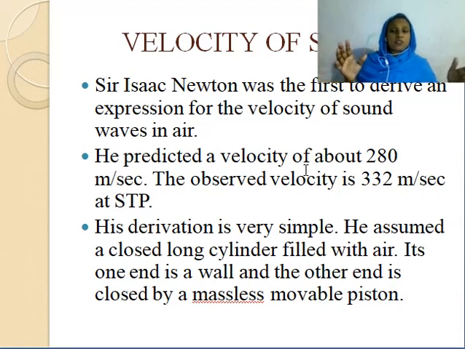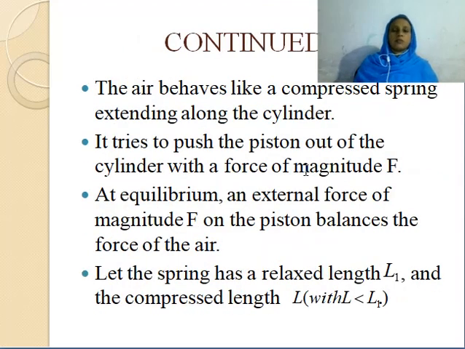What's the peculiarity of this piston? It is a massless movable piston. Compared with the cylinder, the mass of the piston is very low, negligible mass. Now what happens? Newton assumed that the air inside the cylinder behaves like a compressed spring extending along the cylinder.